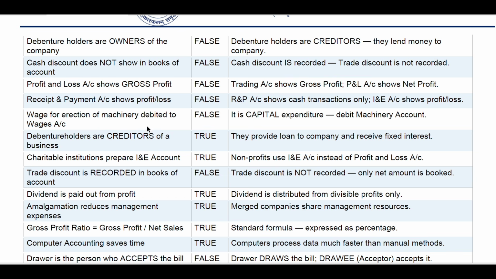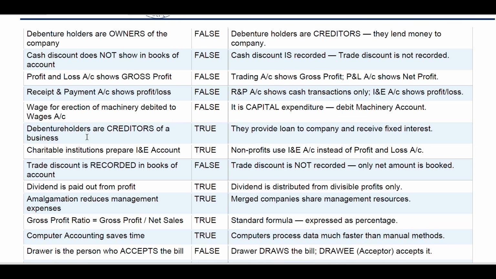Wage for erection of machinery debited to wages account. False. It is a capital expenditure, so debit machinery account. Debenture holders are the creditors of a business. Yes, it is true. Again, tricky question. They provide a loan to company and receive fixed interest from the company.